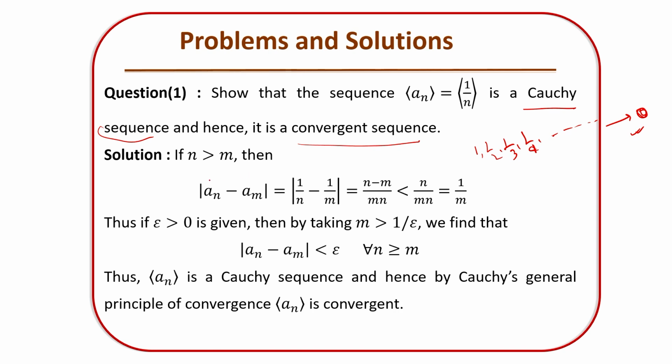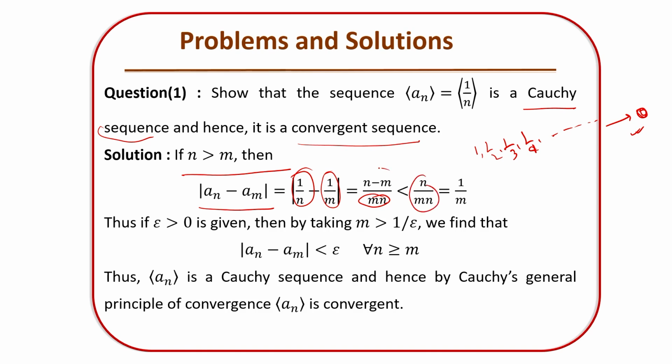So for n greater than m, we are going to calculate the modulus of a_n minus a_m. What will be the value? a_n has the value 1 by n, and a_m has the value 1 by m. Take the LCM of the denominators. So it will come out as (n minus m) divided by mn. Now choose one. So I will choose n.